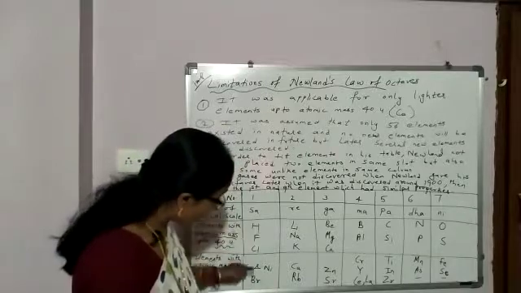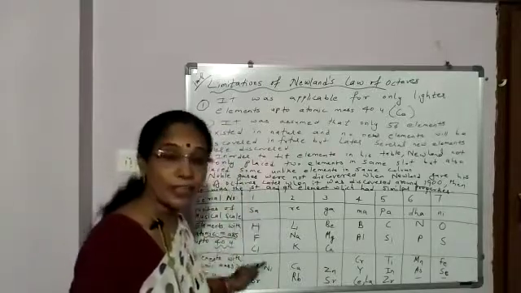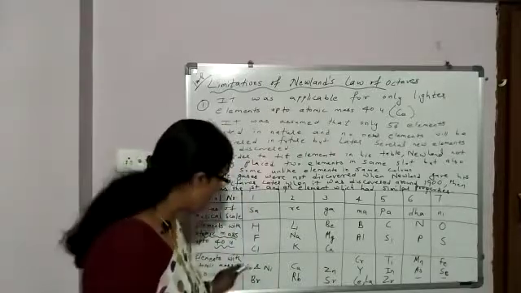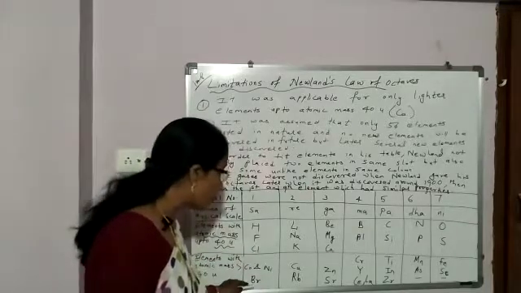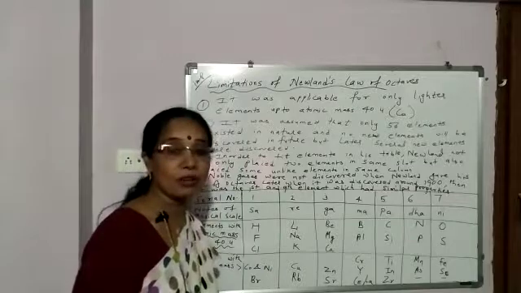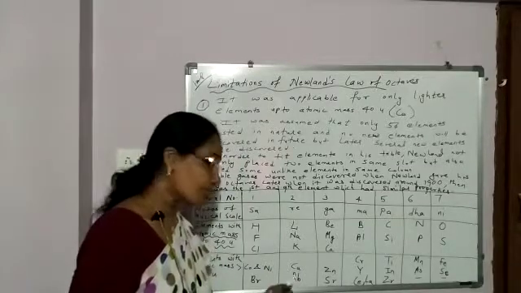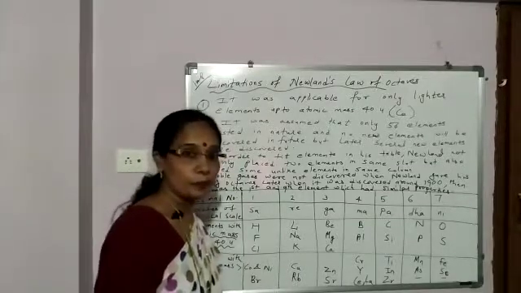Because the elements of one column should have similar properties. But the properties of cobalt and nickel were not similar to fluorine, chlorine and bromine of this column. So this was again a disadvantage.